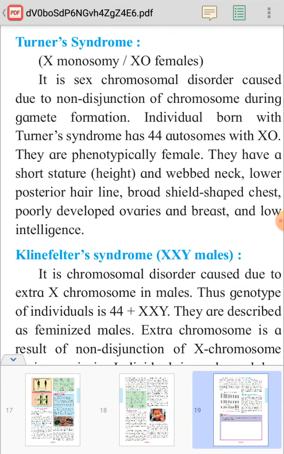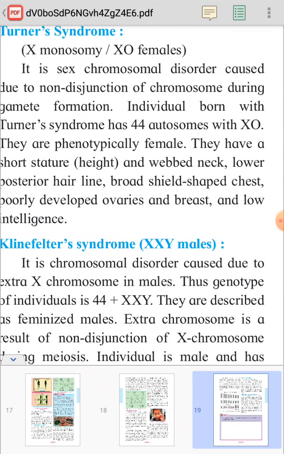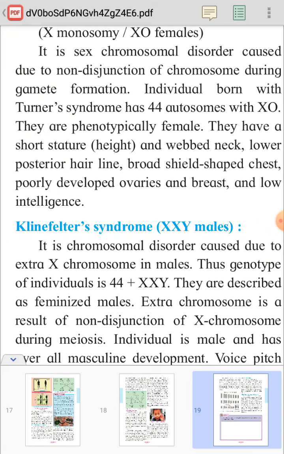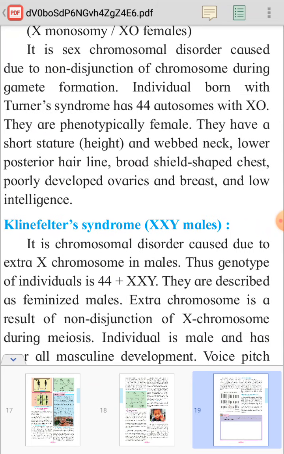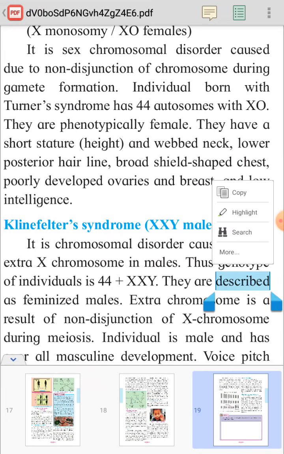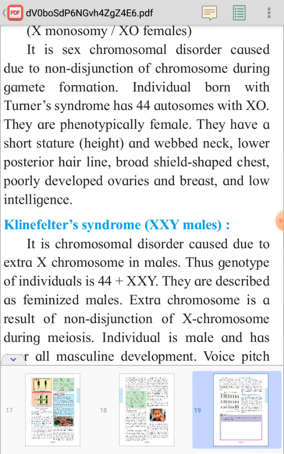Then Turner syndrome. Turner syndrome takes place in the female, and here instead of the XX pair of sex chromosomes there is only one X chromosome. They have short height, webbed neck, lower posterior hairline, broad shield shaped chest, poorly developed ovaries and breast, and low intelligence.